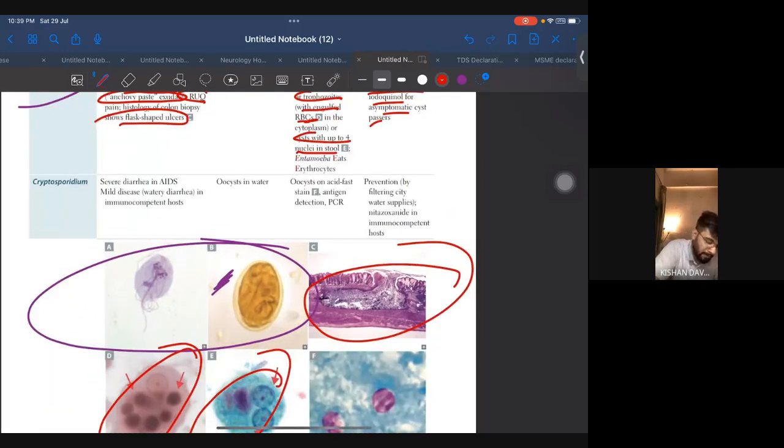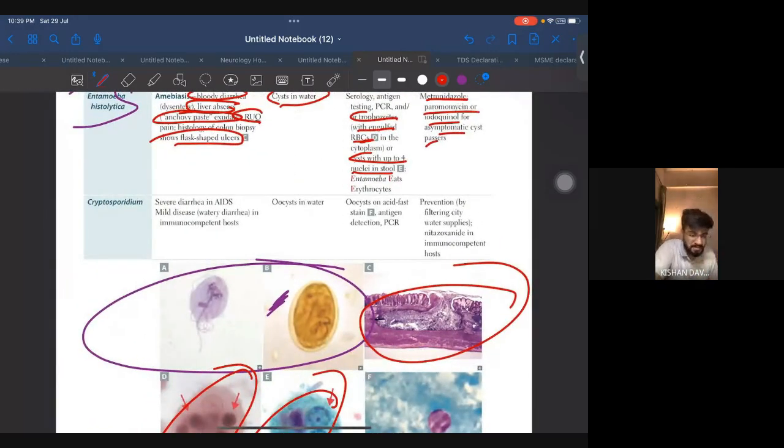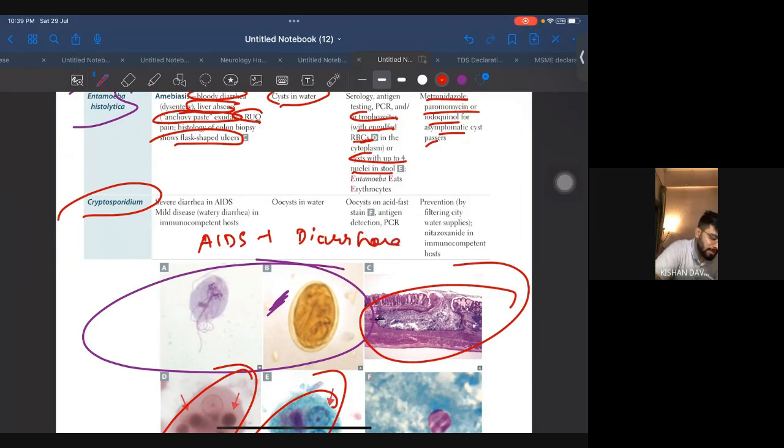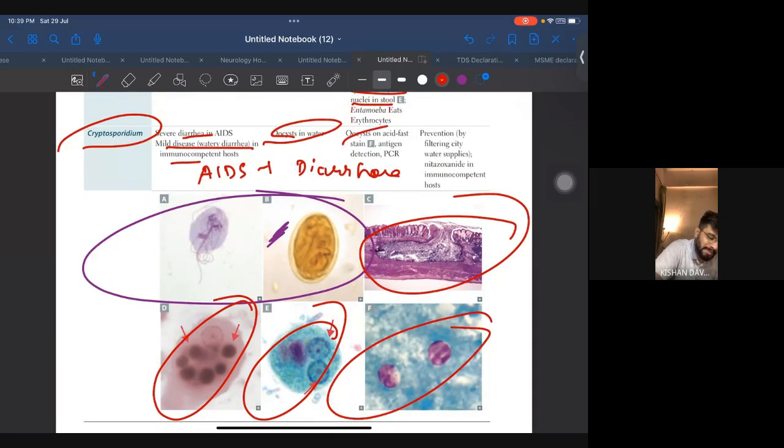This is what you have to remember. You have to remember the images. Same images will be coming to you in the exam. Coming to Cryptosporidium. In Cryptosporidium you will get age, plus diarrhea, most common. Okay, and in the question they will say it is in water and acid-fast stain.